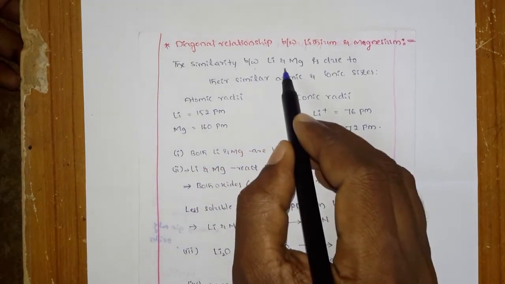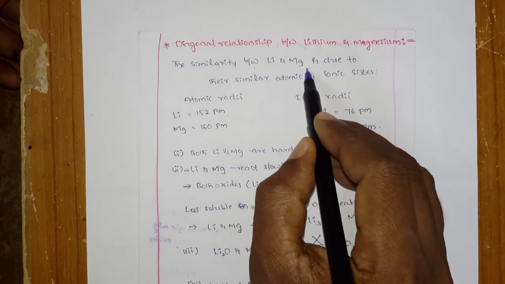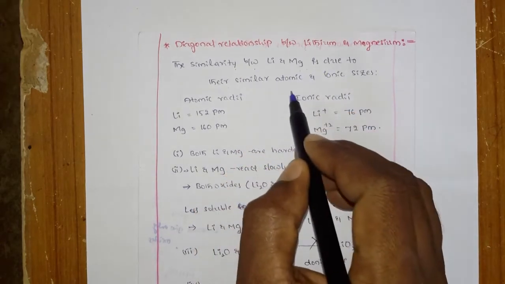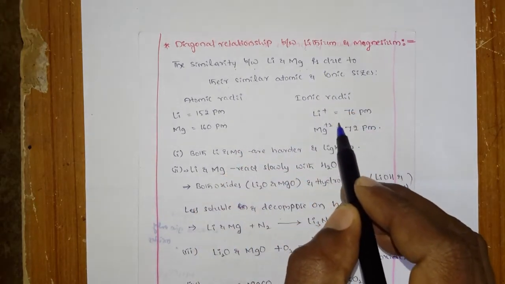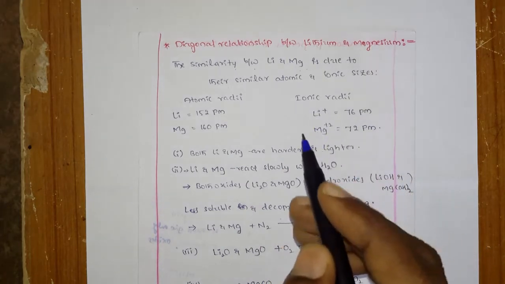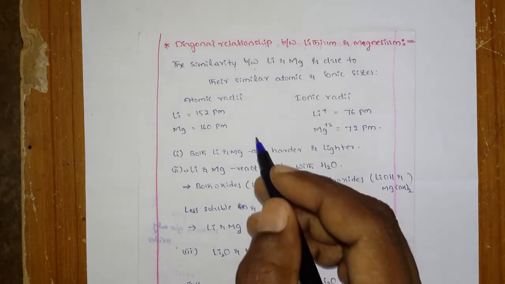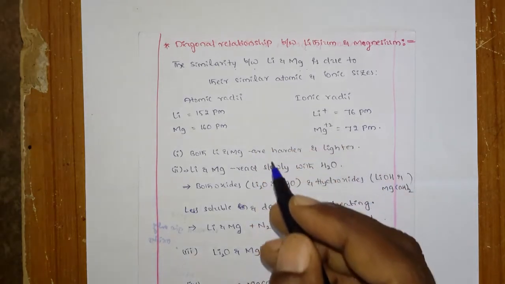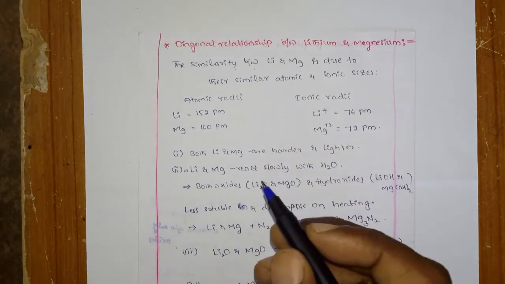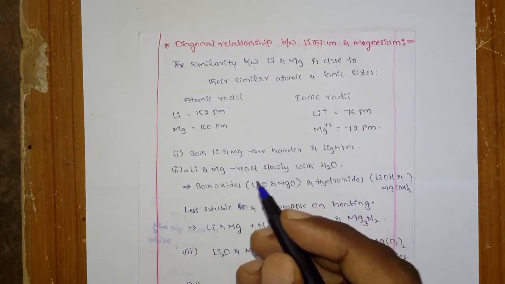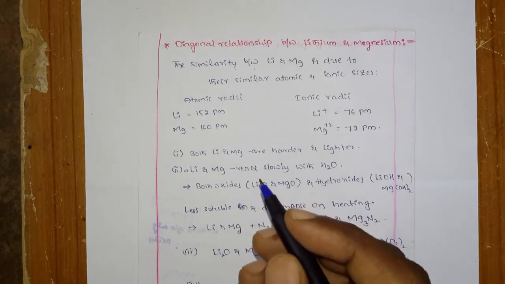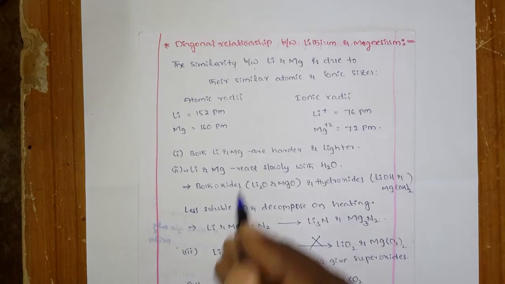The similarity between lithium and magnesium is due to their small atomic and ionic sizes, which are almost the same.